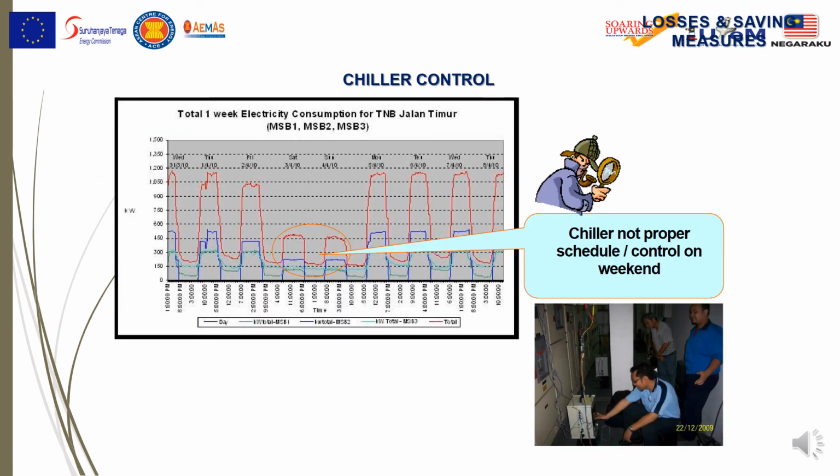Okay, so from this BMS, we can see the operations or the performance of your chiller that you can see from here. On Saturday and Sunday, the chiller is not on proper schedule or control.